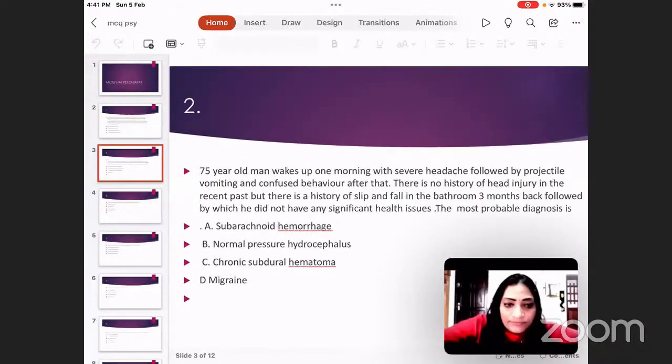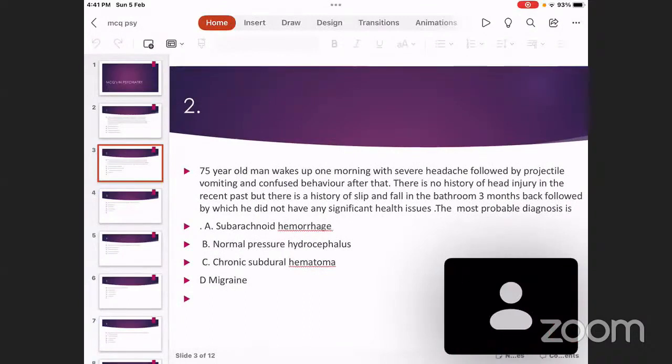A 75-year-old man wakes up one morning with a severe headache, followed by projectile vomiting and confused behavior. There is no history of head injury in the recent past, but there is a history of a slip and fall in the bathroom 3 months back, after which he did not have any significant health issues at that point of time. What is the most probable diagnosis?